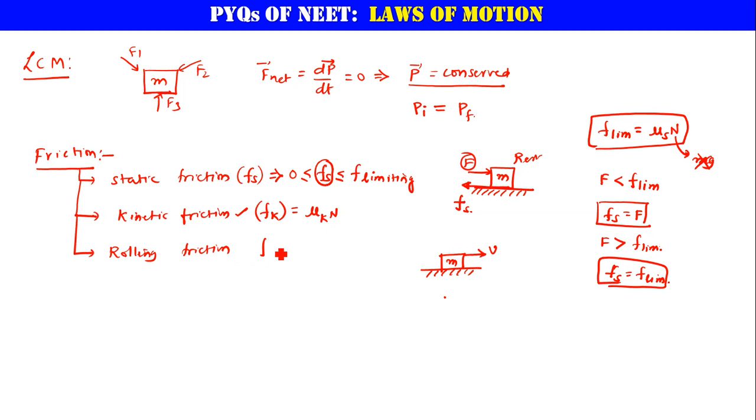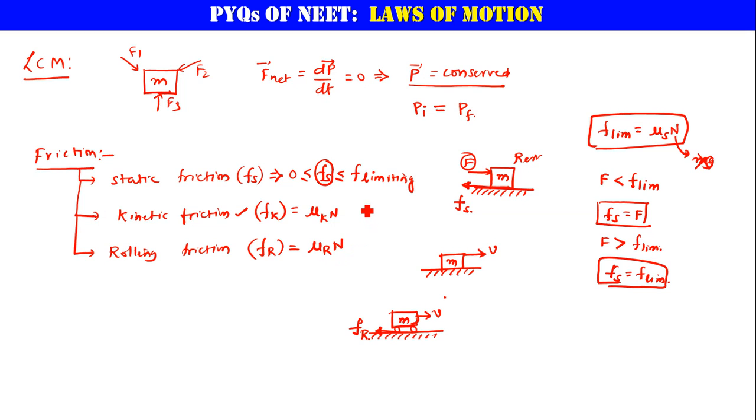Now what about fr? Rolling friction. Rolling friction is when there is a wheel between the rough surface and mass m. Let us say it is traveling in this direction with some velocity v, then the opposing force will be in this direction. That friction is called rolling friction. Here also this is a fixed value, that is mu r times N.